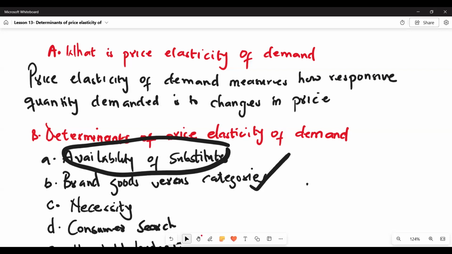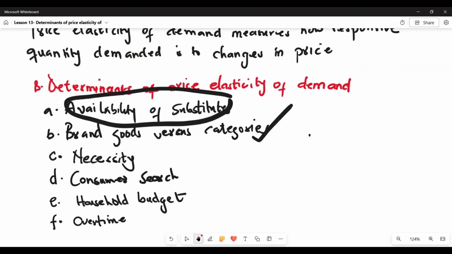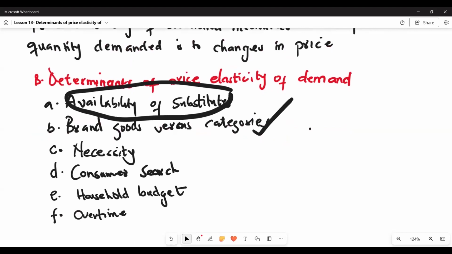Specific brands tend to have more elastic demand than categories of goods. When you talk about a brand of good, which is maybe a brand of cereal, which could be Weetabix or Cheerios or Cornflakes, the demand for those is more elastic than when you talk about the category of cereal, like the entire cereal category as a whole. So it's easier to find a substitute for a particular kind of cereal than to find a substitute for the whole cereal as a category of good.